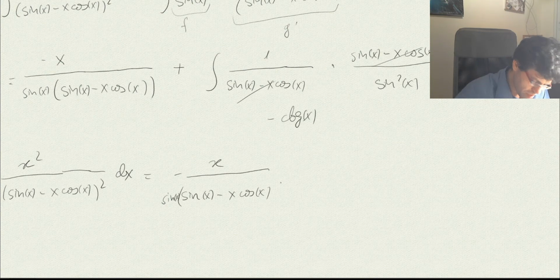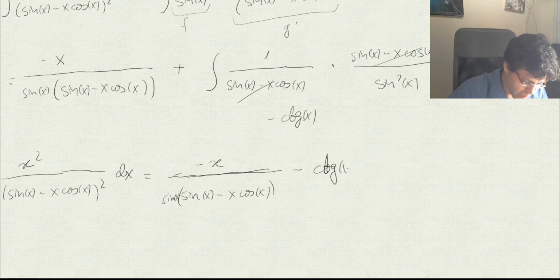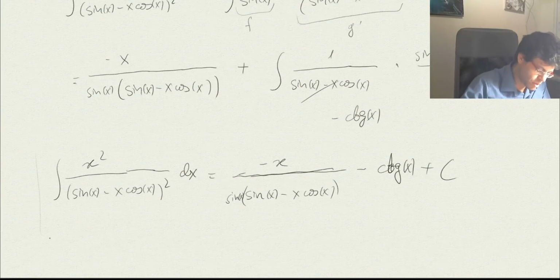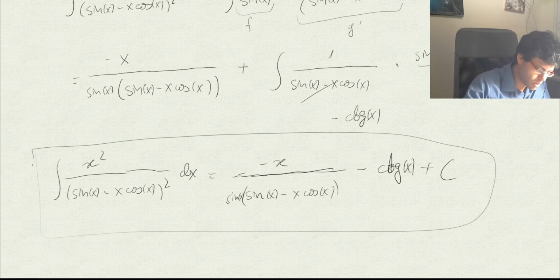I hurried up, and it doesn't look as beautiful as I wanted it to. And here we have minus the cotangent of x plus a constant, of course, and that's another integral that we solved in an analogous way.